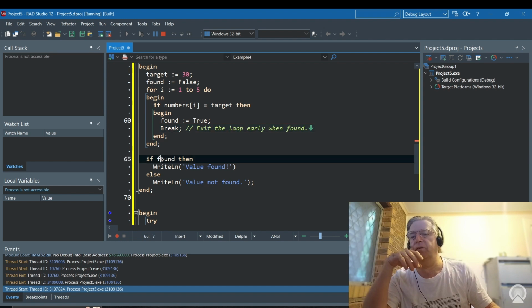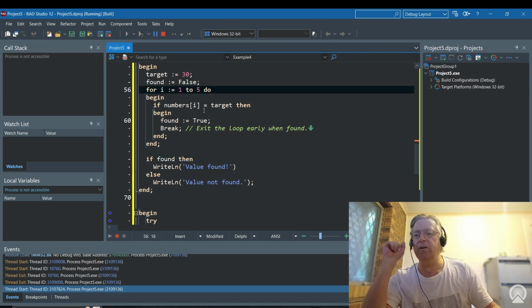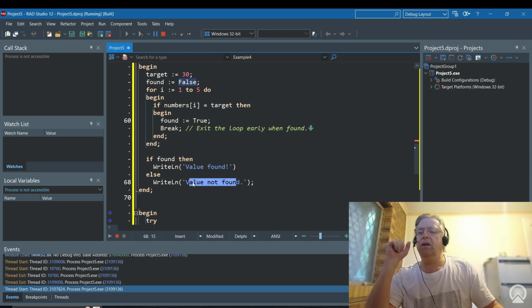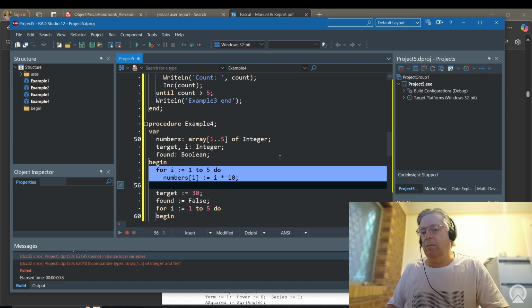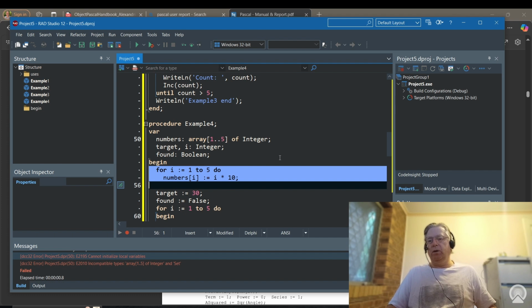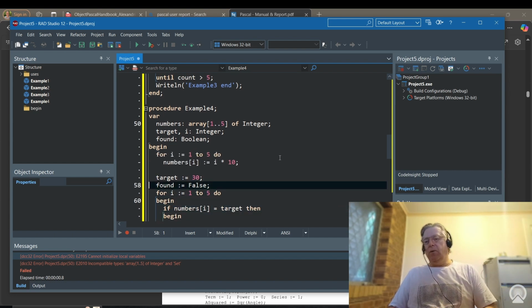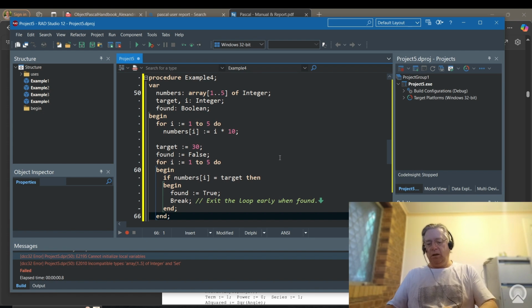And then if it's found, we're going to say, hey, I found the value. If I don't find it, so basically it's gone through all 5 values, and if none of them match the target, then found would still be equal to false, and then you'll get that value here. So here you can see the initialization. Well, all we're going to do, numbers 1 will be equal to 10, then 20, 30, 40, and 50, which is off the screen. And now we're going to look for 30 here. So now let us run this.